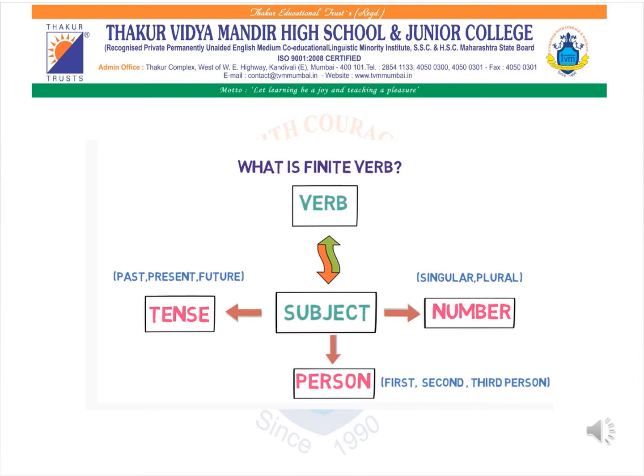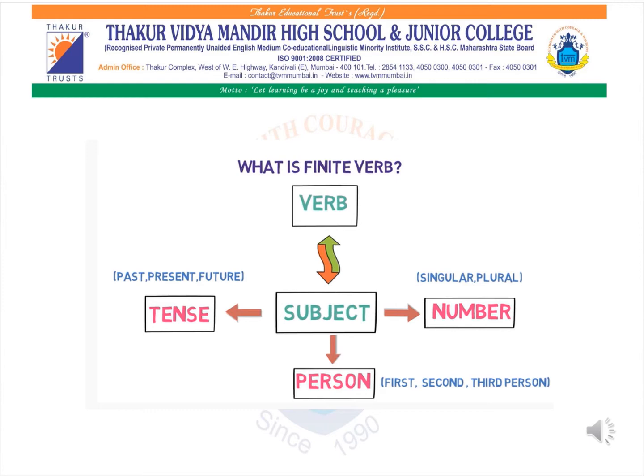That means in finite verb it limits the subject, it changes according to the tense of the sentence, it changes according to the person, it changes according to the number. That means the tense of the subject performing the action can be in past, present or future. Second limitation is it will change according to the person, whether that person is a first person, or we are talking about the second person or third person, and the number also, whether that particular sentence is singular or plural.